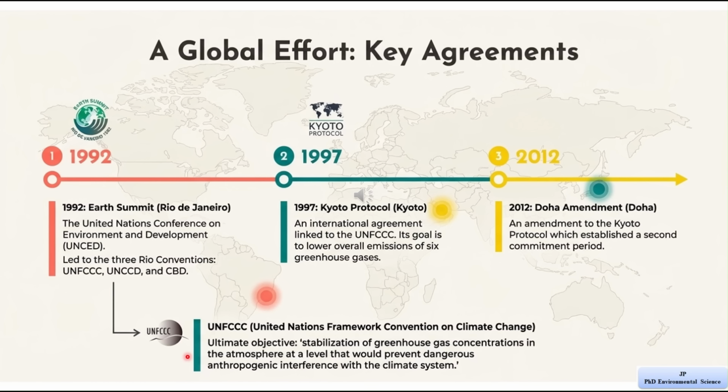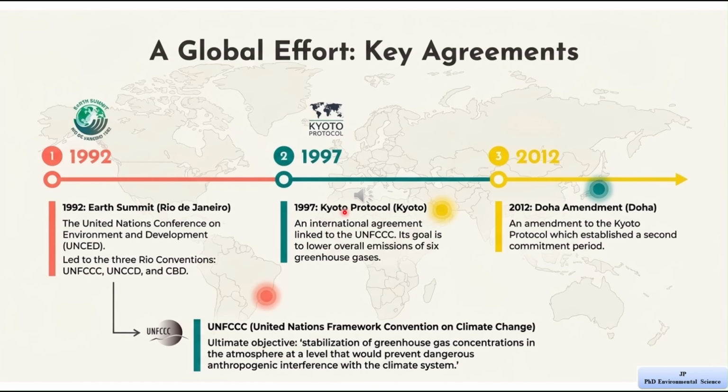Now let's understand what this convention aims to do. Its main goal is to stabilize greenhouse gas concentrations in the atmosphere at a level that prevents dangerous human interference with the climate system. In simple words, it aims to keep greenhouse gases under control so that climate change does not become harmful. Now let's move to the year 1997.